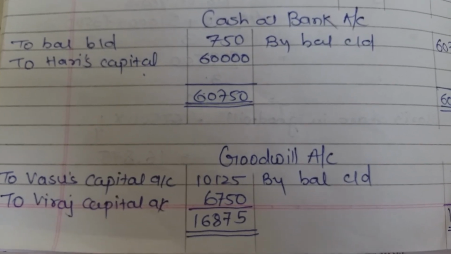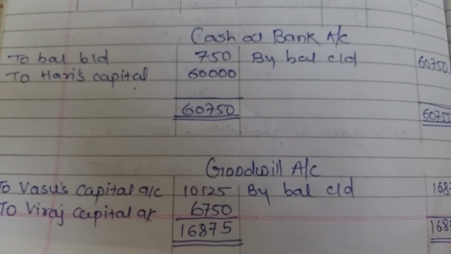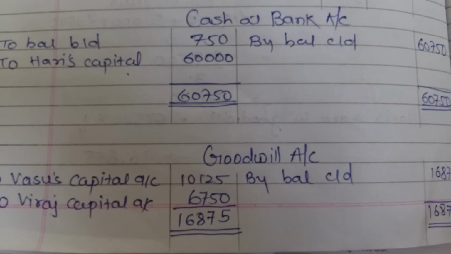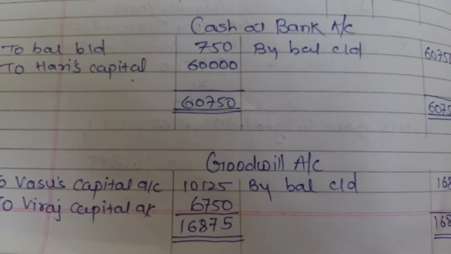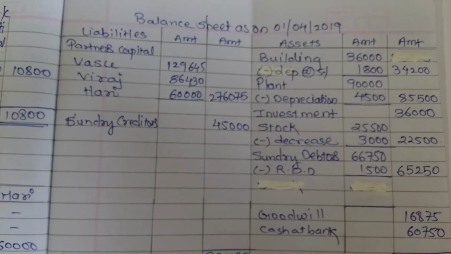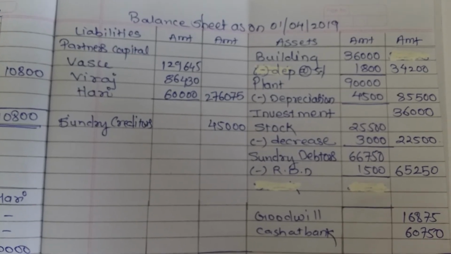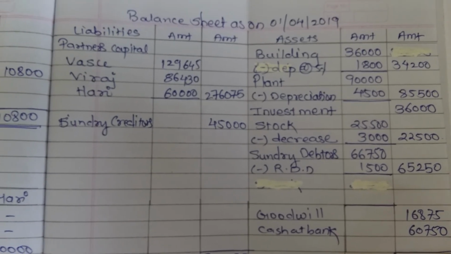So if in the working note we prepare the goodwill account, it will give us an idea, so that we will close the goodwill account and the balance 16,875 we will transfer to the balance sheet asset side. See in the answer balance sheet asset side, goodwill 16,875 we have already recorded.